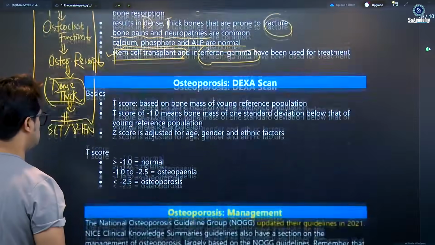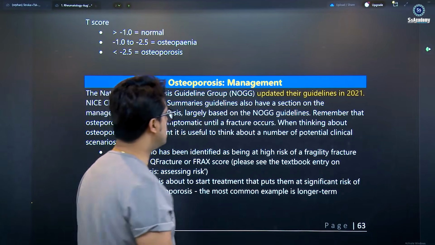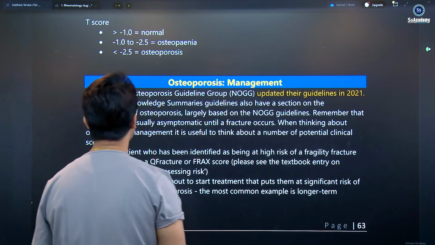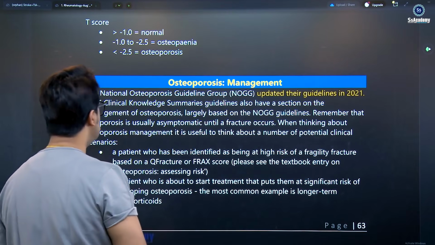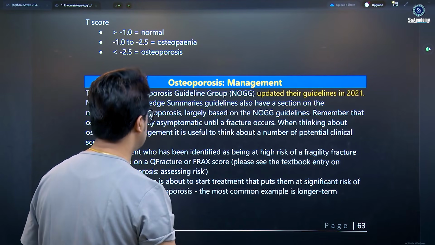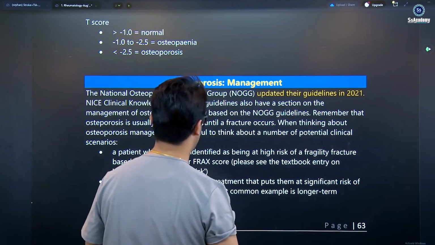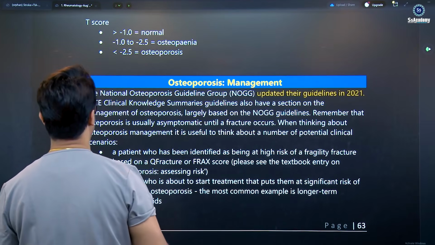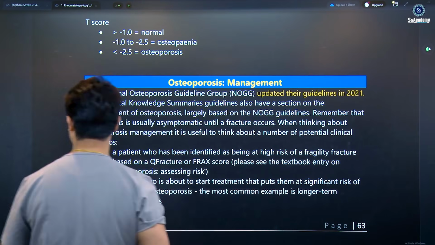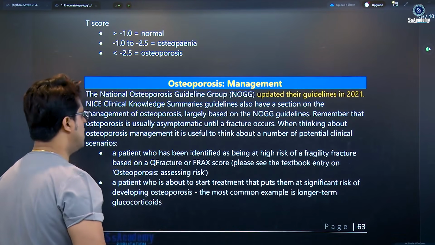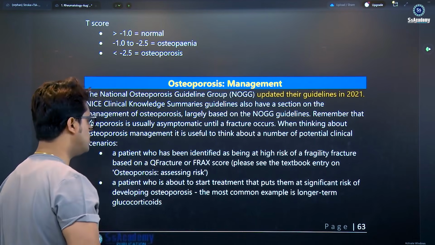Then osteoporosis, the 5-star DEXA scan osteoporosis management. Once again, NOGG updated the guidelines in 2021. NICE clinical knowledge summaries have a section on the management of osteoporosis, largely based on the NOGG guidelines. Remember that osteoporosis is usually asymptomatic until a fracture occurs. When thinking about osteoporosis management, it's useful to think about a number of potential clinical scenarios. A patient who has been identified as being at high risk of fragility fractures based on a QFracture or FRAX score.